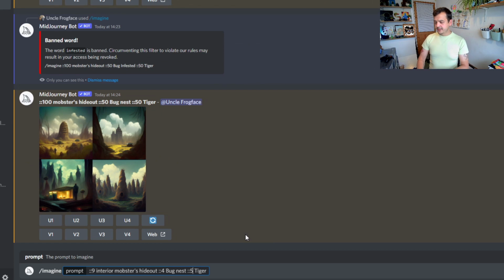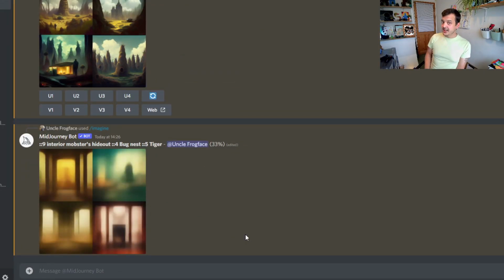Okay, so I'm going for whole numbers this time, so kind of between 0 and 9 instead of tens and hundreds of numbers. Let's see how this goes. So I've also added the word interior as well, so hopefully it gives us an interior shot. It definitely looks like we're getting an interior this time.